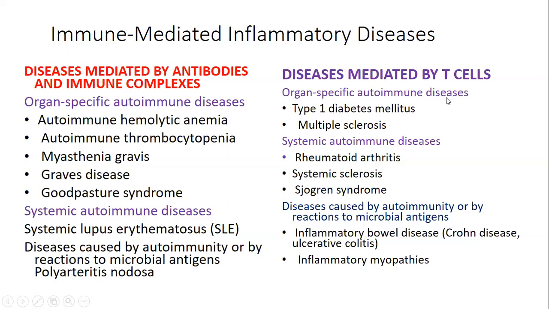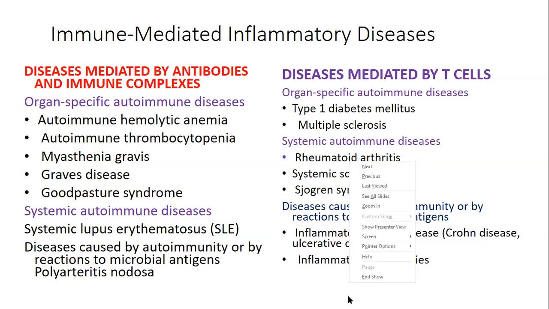Organ-specific autoimmune diseases like type 1 diabetes mellitus against the pancreatic beta cell, multiple sclerosis, or systemic autoimmune disease like rheumatoid arthritis, systemic sclerosis, Sjogren's syndrome, etc. Diseases caused by autoimmunity or by reaction to microbial antigen, like inflammatory bowel disease, like ulcerative colitis, inflammatory myopathies, etc. It may occur.